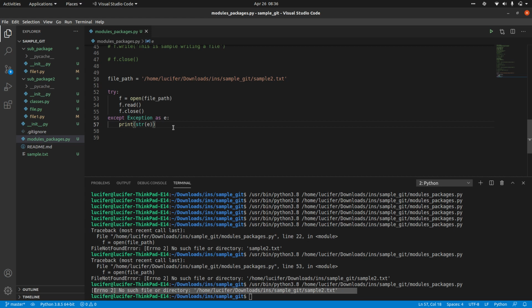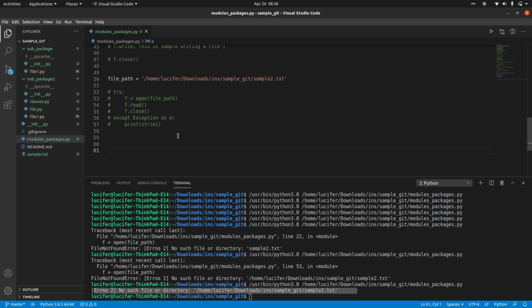So let's say our condition is like this. If the file already exists, you just read the content. If the file does not exist, you will create the file and then you will write something and read some operations. Any conditions like this, in those kinds of scenarios, we might have to add some conditional checks. Those conditional checks will be coming from OS.